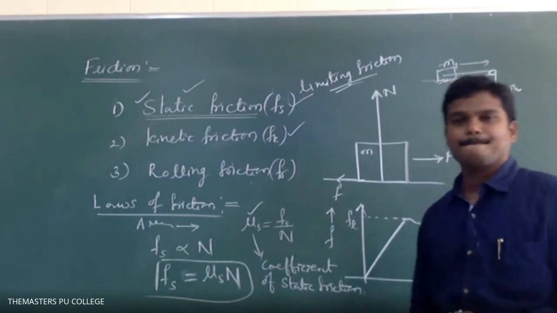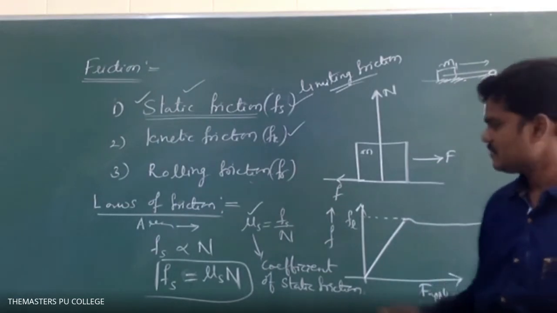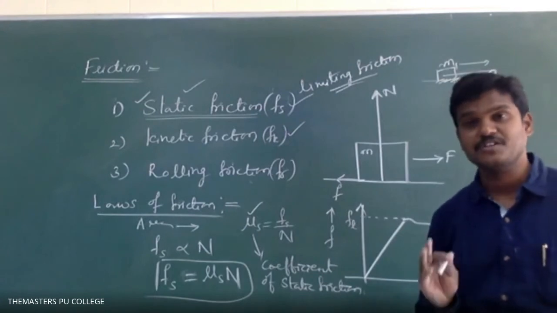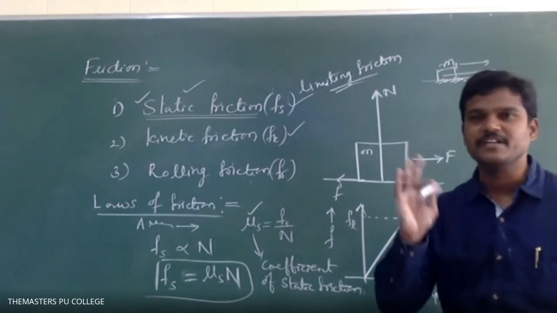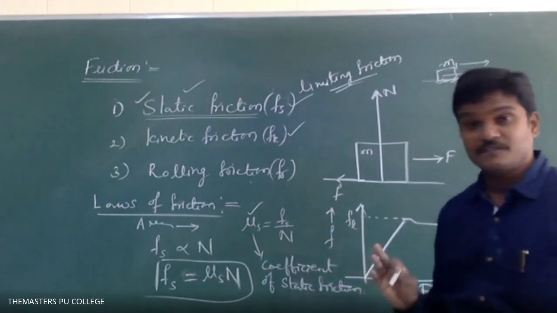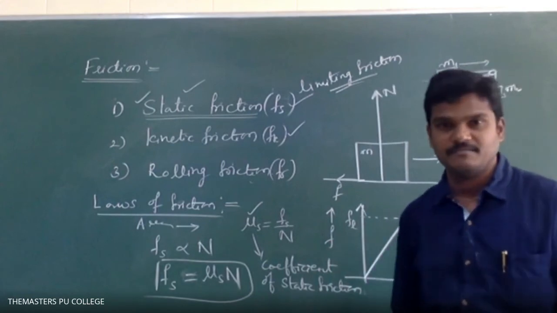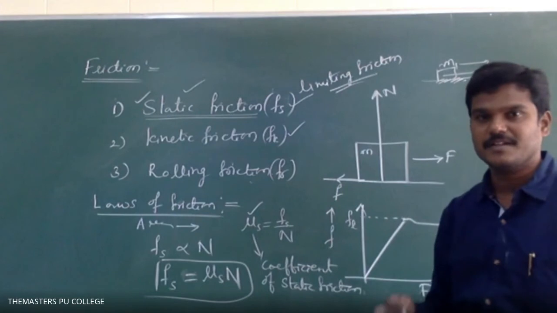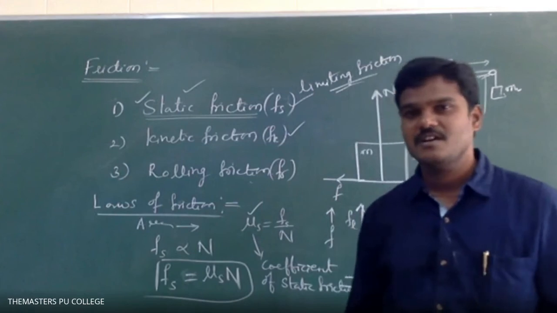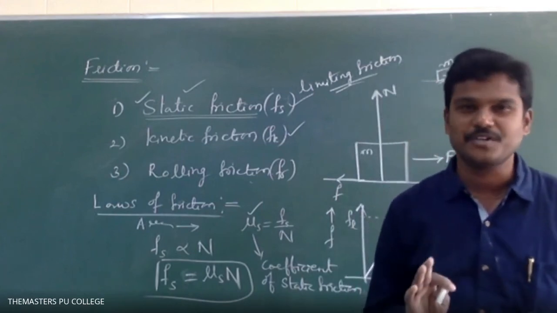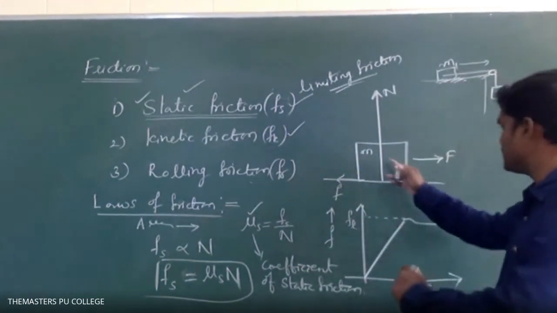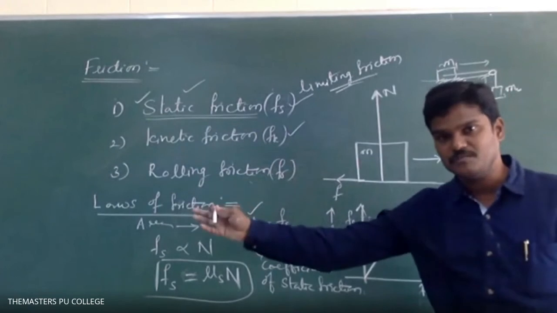In the same way, kinetic friction is also proportional to the normal reaction force, and of course independent of the area of contact. And no doubt, the kinetic frictional force is always opposite to the motion of a body. If a body is moving, then the kinetic friction acts opposite to its motion. Keep in mind, it always acts opposite to the motion of a body.